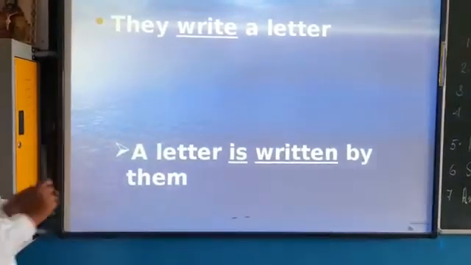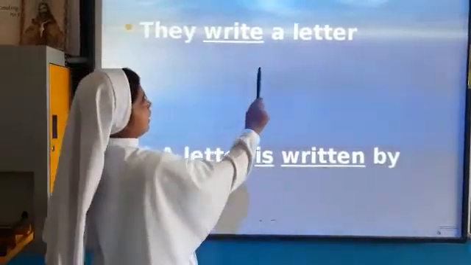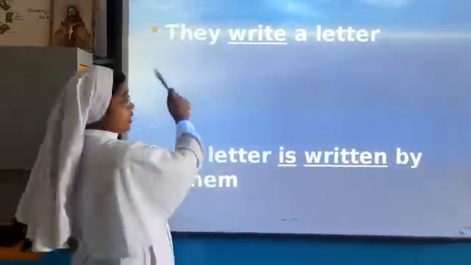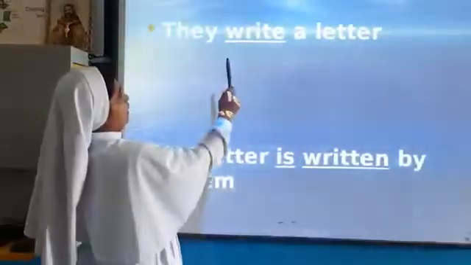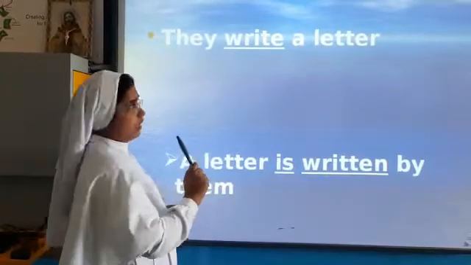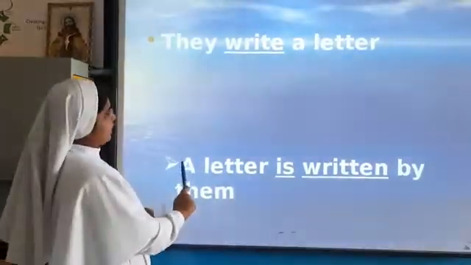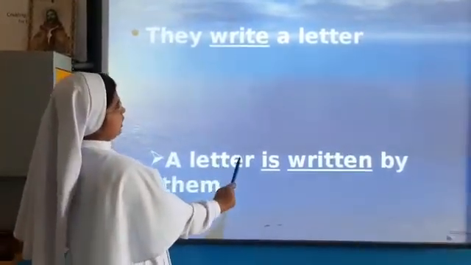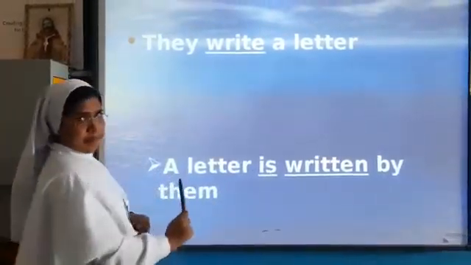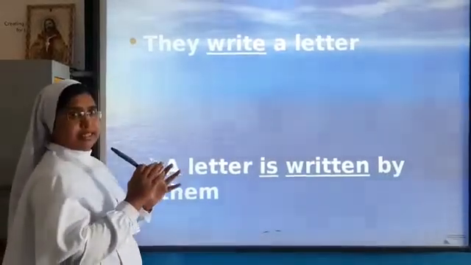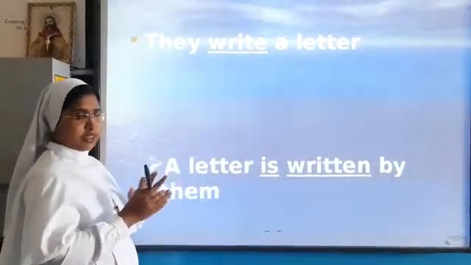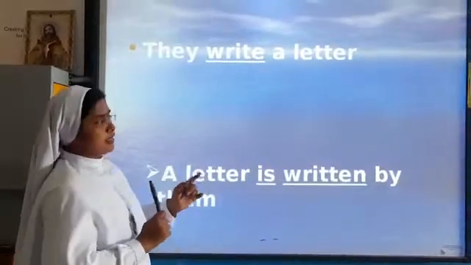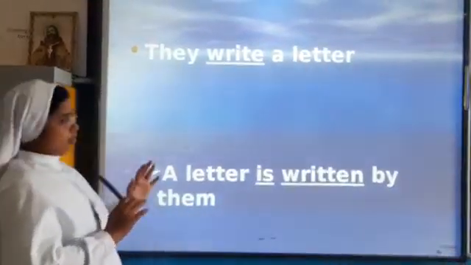Now next, they write a letter. Here it is no more John, but it is plural. They write a letter. When it comes to passive voice, a letter, they are writing only one letter, so a letter is written by them. You see what changes take place for the subject and the object. A letter is written by them.